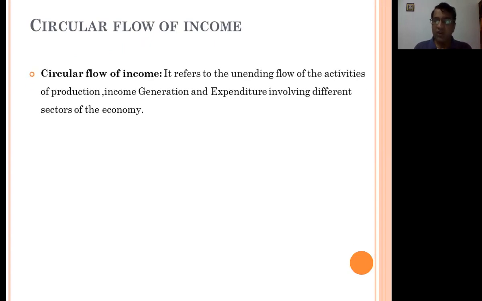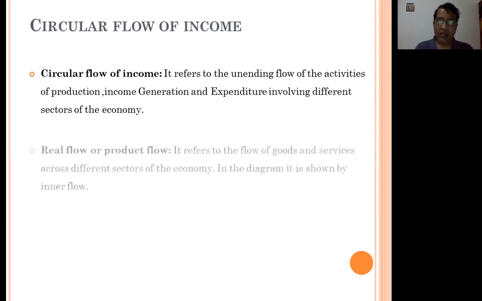The first question that arises is, what is the circular flow of income? Circular flow of income refers to the unending flow of economic activities like production, income generation, and expenditure involving the different sectors of the economy. The activities which arise in the different sectors are unending. That's why it is called a circular flow. Circle means round, and flow means unending activity. So the unending activity related to production, income generation, and expenditure that is involved in the different sectors of the economy is called the circular flow of income.